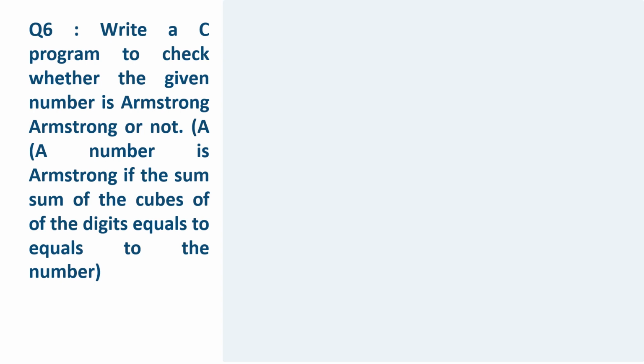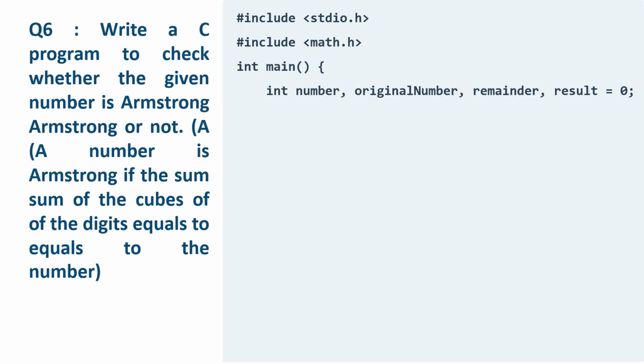Write a C program to check whether the given number is Armstrong or not. A number is Armstrong if the sum of the cubes of the digits equals the number. Include the necessary header files. Math.h is included to use mathematical functions like pow, which is used to calculate the power of numbers. Int main. Declare necessary variables.